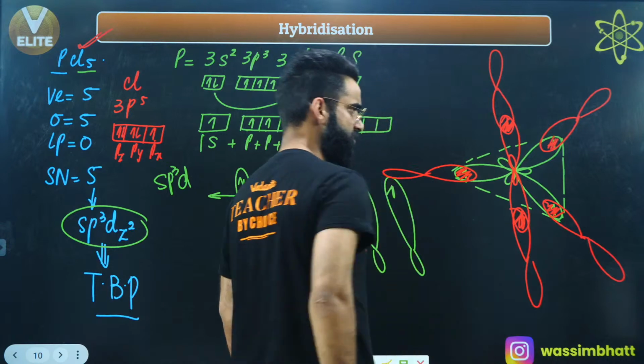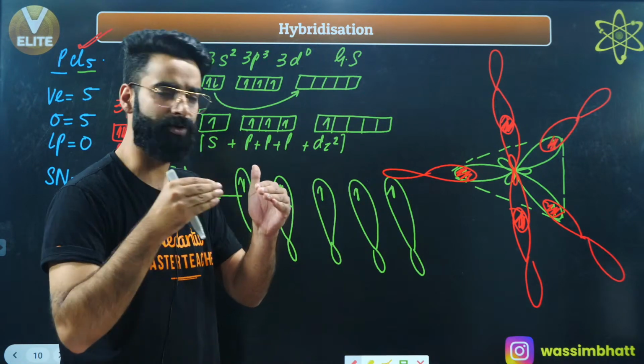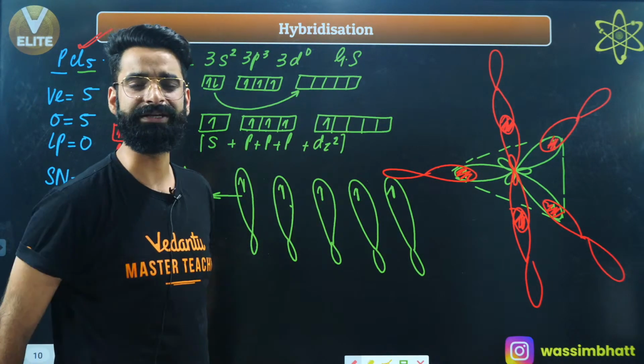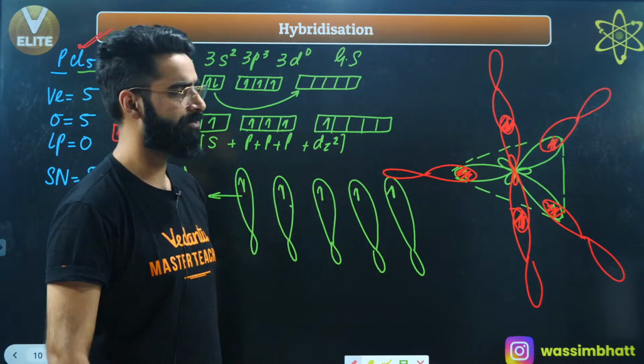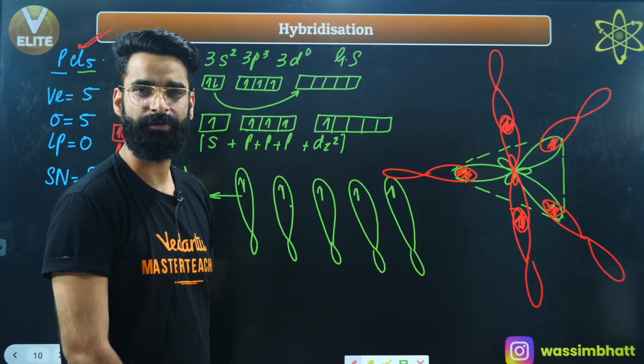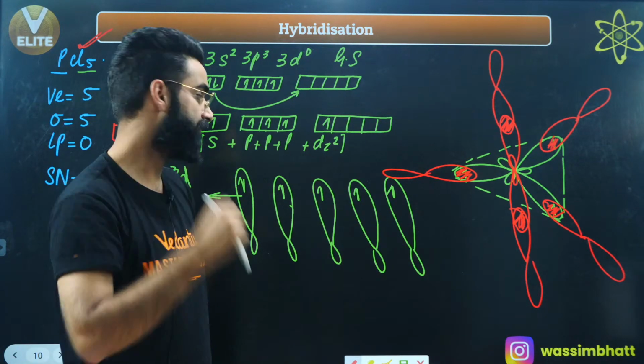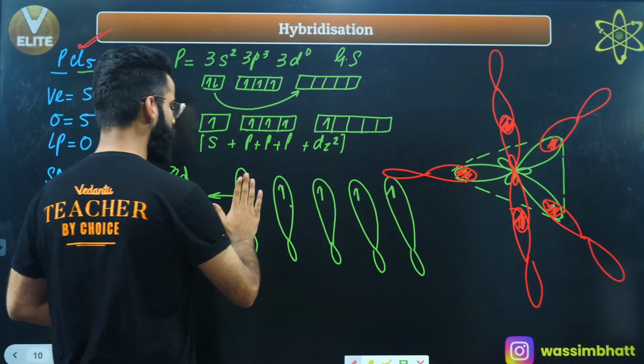So everywhere you can see it is the axial overlap, head-on overlap. Head-on overlap always leads to the formation of sigma bonds. So how many sigma bonds got formed? 5 sigma bonds got formed, correct? So how do I represent it finally?